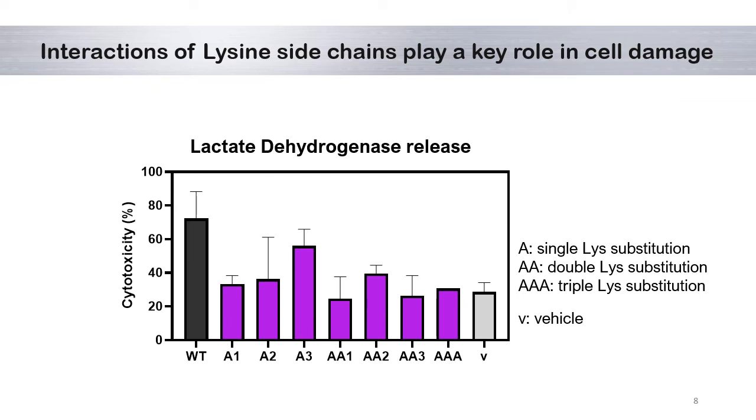In addition, we monitored the cellular damage by candidalysin and its mutants. Oral epithelial cells were treated with candidalysin and its lysine-substituted mutants. And 24 hours later, the amount of released lactate dehydrogenase was quantified. The LDH is an indicator for cell damage, and all lysine-substituted mutants, but A2 and A3, showed a significantly reduced cytotoxicity. Our results demonstrate that lysine side chains at the C-terminus of candidalysin play a crucial role in membrane permeation activity and cell damage activity.